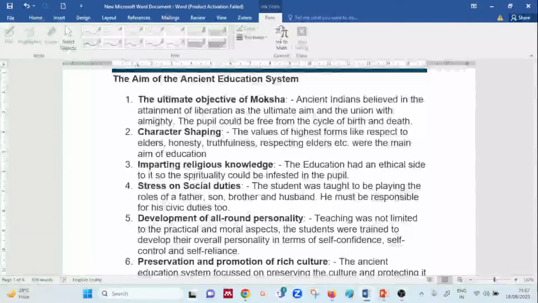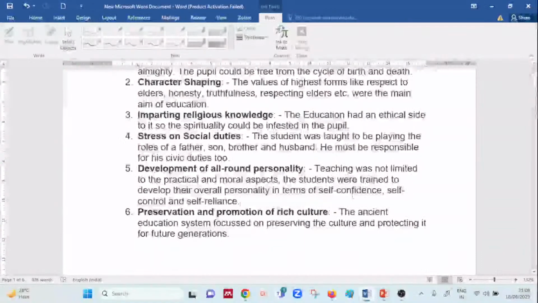Overall development of the personality, as I said, is very important. The main aim of education was not only to develop specific things, but to ensure the overall development of the personality is in place. So with respect to self-confidence, self-reliance, and control, all these important points were supposed to be a part of the personality.